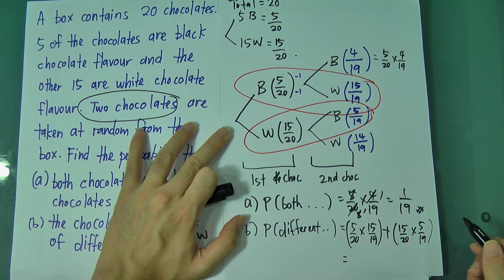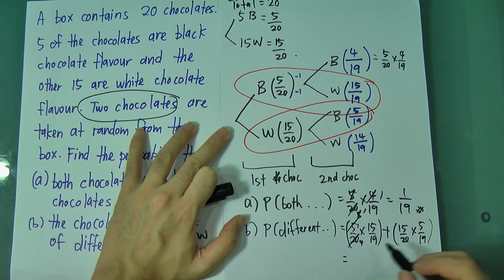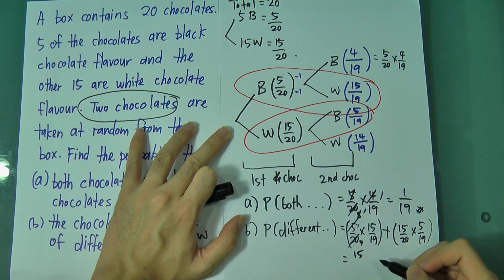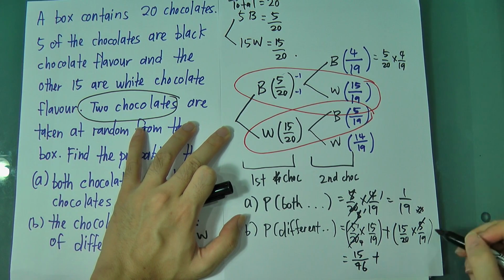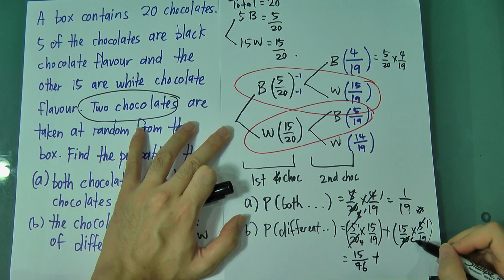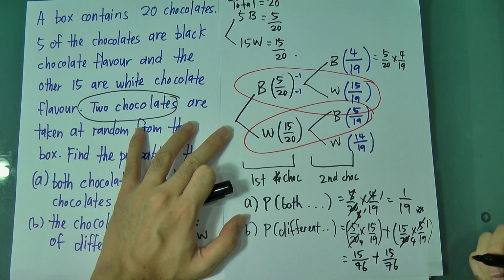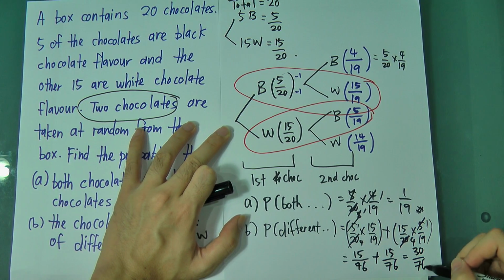Then you press your calculator, you got 1, you got 4. So it will be 15 over 4 multiply 19, which is 76. Plus the same for this one, this is 1, this is 4, so it will be 15 over 76. Plus together, you got 30 over 76.